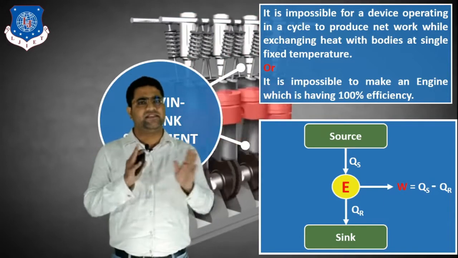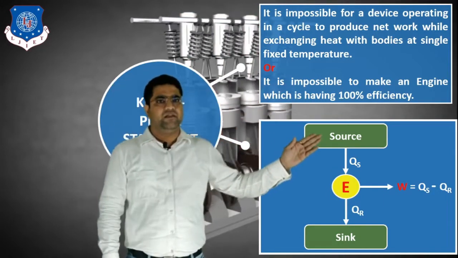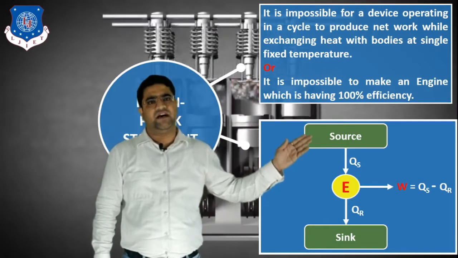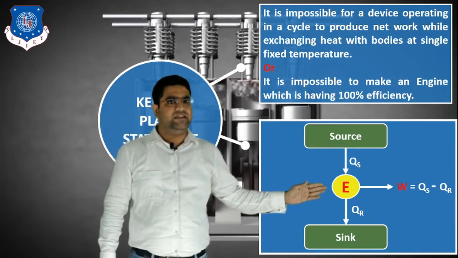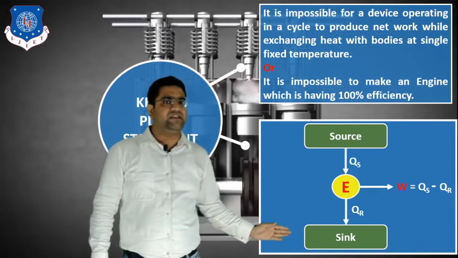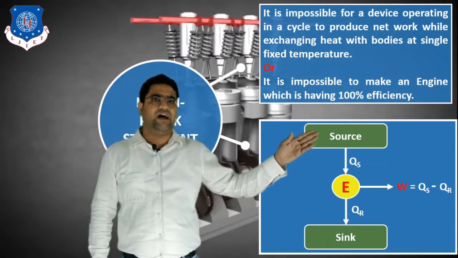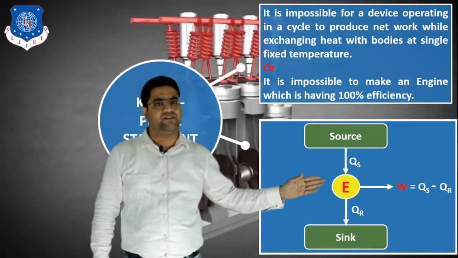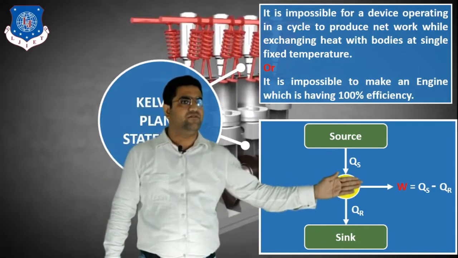Okay, so let us understand it by this diagram. Here you can see that first is the source. Source means the high temperature body which can provide heat. E is the engine and sink is the low temperature body. So here you can understand that from the high temperature body the heat is transferred to the engine. The engine will use this heat and produce some work.